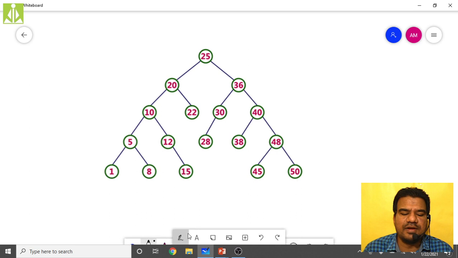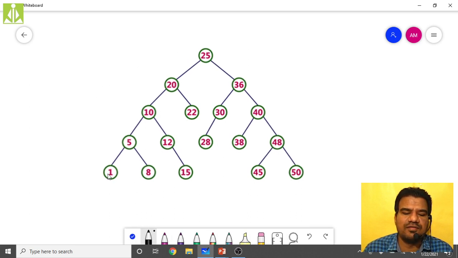Yes, as I said, if it is a leaf node, just reach that leaf node and delete. So let us say I want to delete this 15. Then what do I have to do? I have to traverse. I have to perform the search operation. The search operation will only take you to that particular node, isn't it? Take a temporary pointer and perform the search operation.